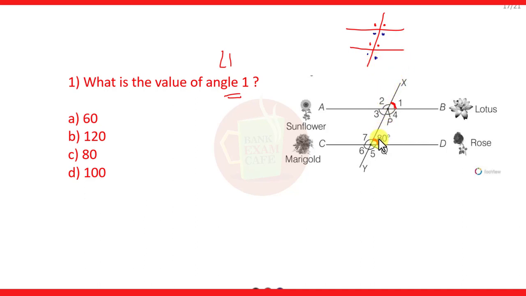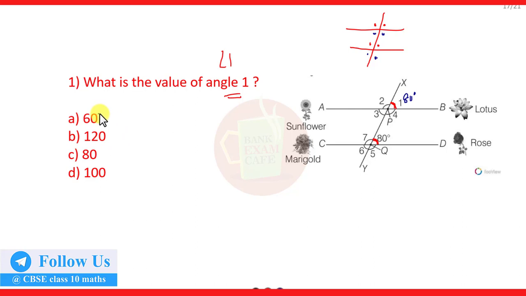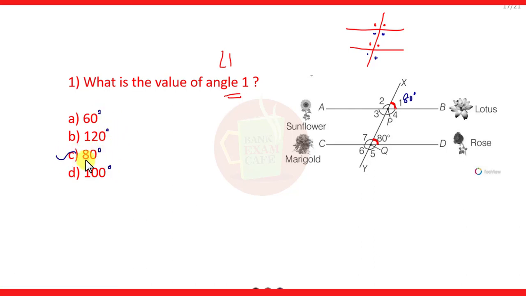So here, since this angle 80 and this angle 1 are corresponding angles, angle 1 is equal to 80 degrees. Therefore, option C is the correct option, that is 80 degrees. Now move to the second question.